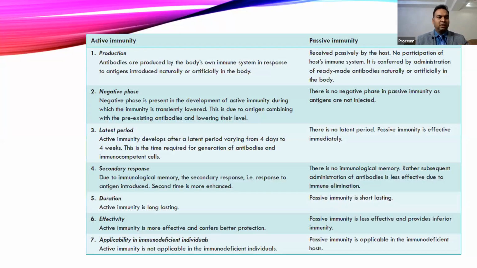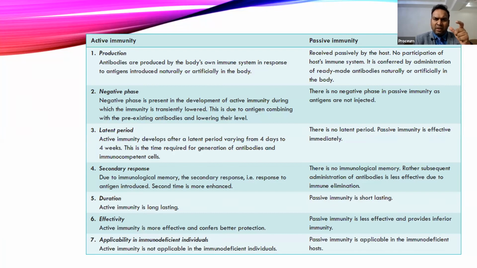So this is a difference between active immunity and passive immunity. In active immunity, antibodies are produced by our own immune system, stimulated by antigens, in response to either natural or artificial exposure. While in passive immunity, we give ready-made, prepared antibodies. It can be natural or artificial also.